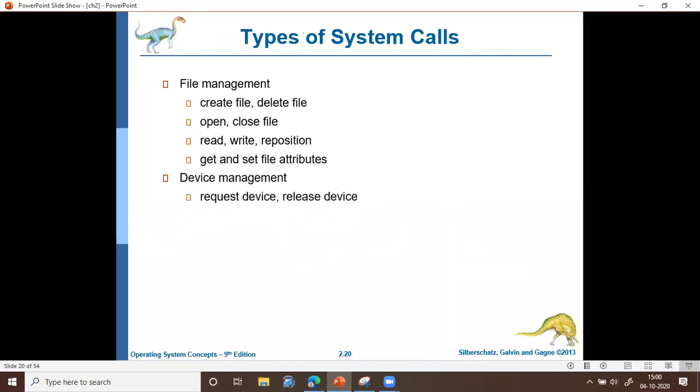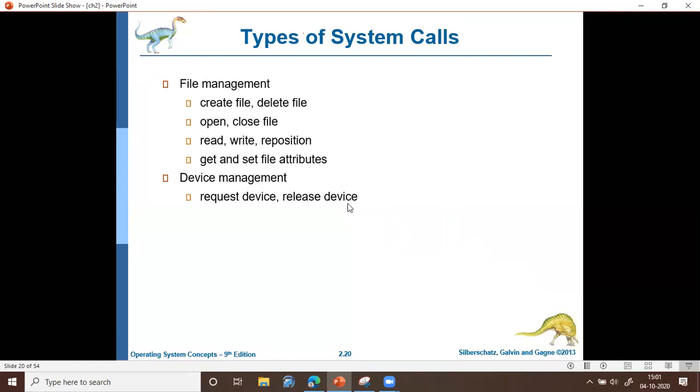For example, a process which is currently running may request a device. A process may request a printer. For requesting a printer, it should use the request device system call. And after using the printer, it should release that particular resource. A device is a resource. So for releasing, it will use the release device system call.